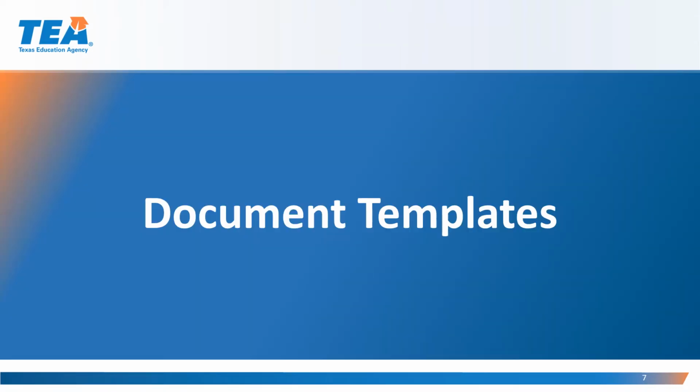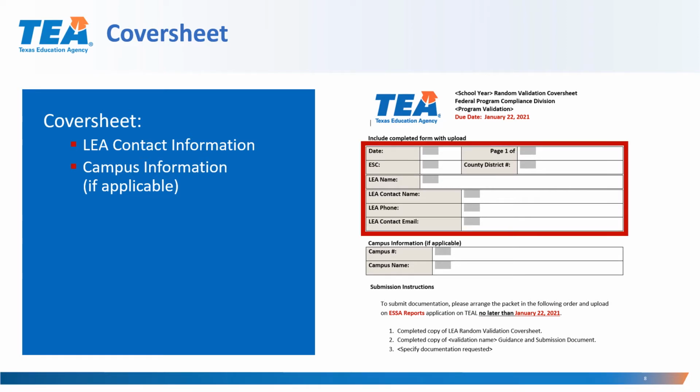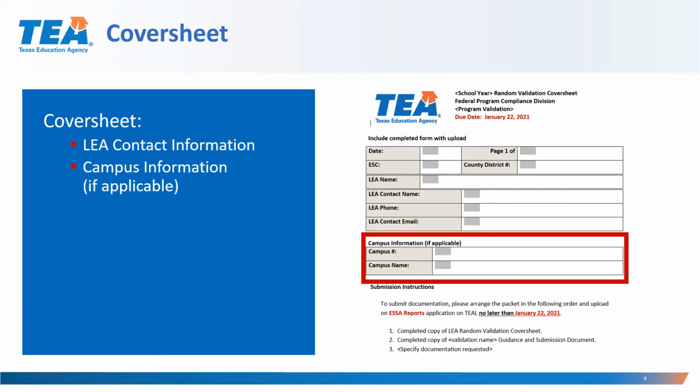The documents provided for each program follow the same basic format. In this video, we will review the general templates for the documents. In the videos that follow, each program manager will review the specific requirements that have been chosen for their program. On the cover sheet, the LEA will provide the LEA contact information for the applicable program. If the validation is at the campus level, the LEA will also be asked for campus level information.